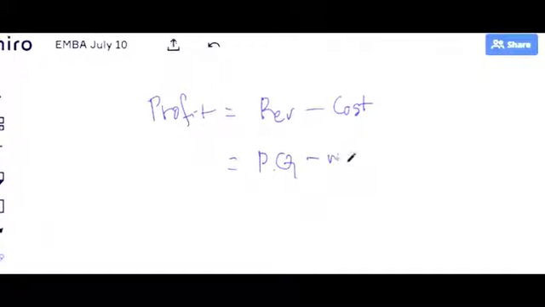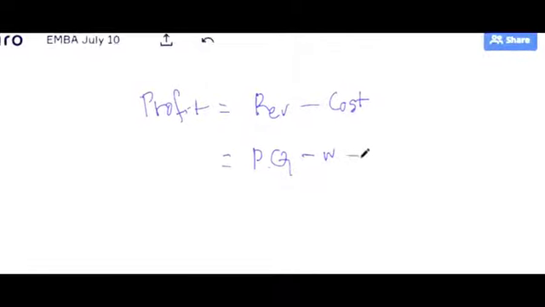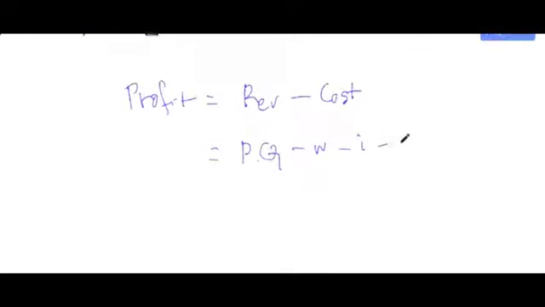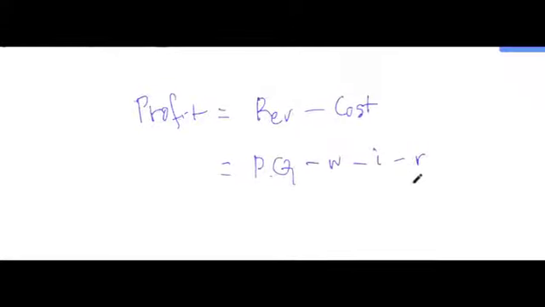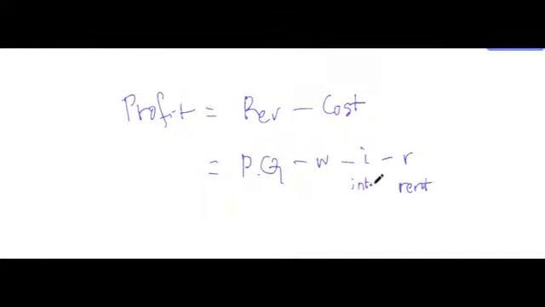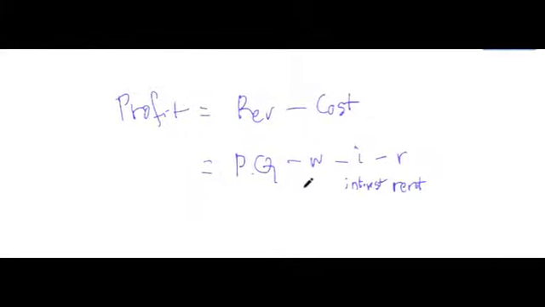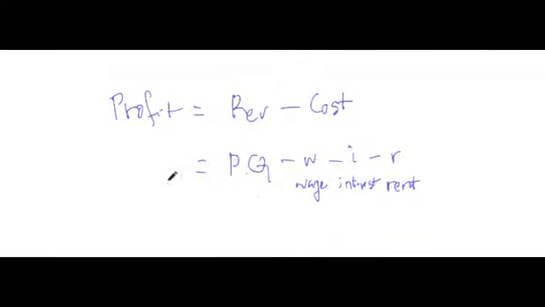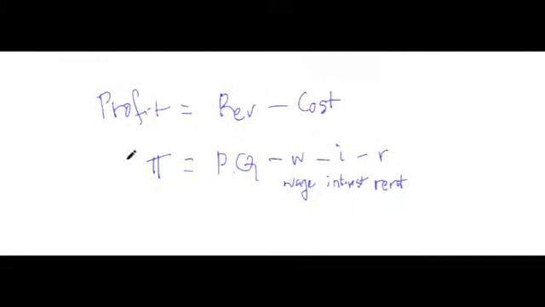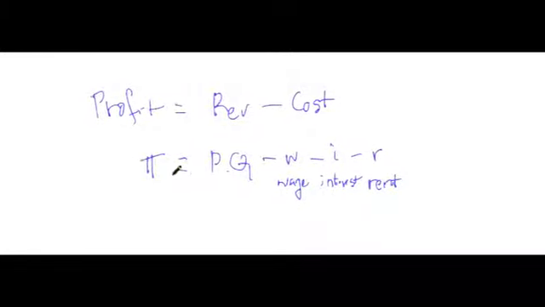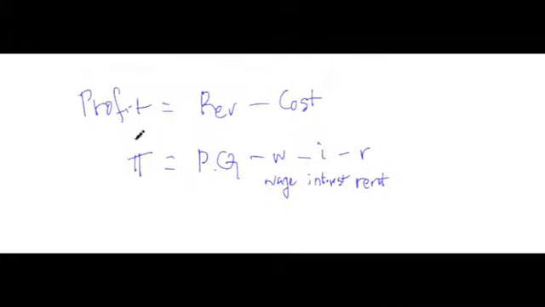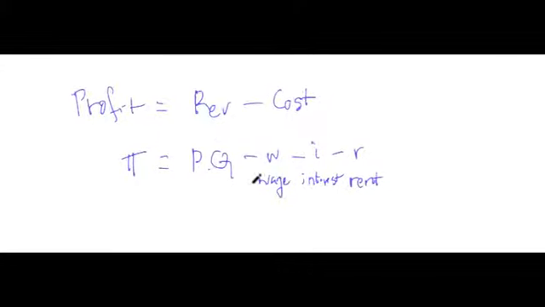What are the costs? One of the costs is labor cost, which is wage, W. One of the costs is interest cost, which is I. And one of the costs is rent, which is R. So R is rent, I is interest, and this is wages. If I want to make profit, in economics, profit is defined as pi. So what we mentioned in the last class is that this is the profit.